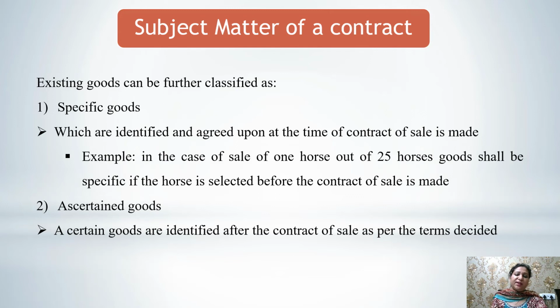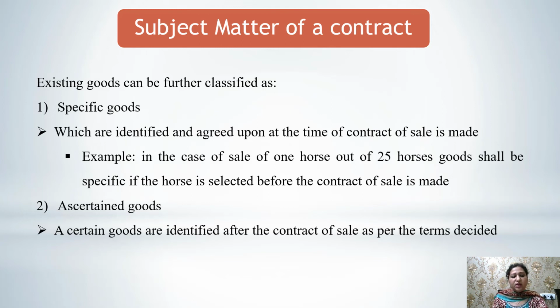Further, the existing goods can be divided into, one, the specific goods. The specific goods are those goods which are identified and agreed upon at the time of the contract. Let's see the example. In the case of sale of one horse out of 25 horses, the goods shall be specific if the horse is selected before the contract of sale is made. That means the goods are in existence and the buyer has specifically chosen the goods for him or her. These types of goods are known as specific goods.